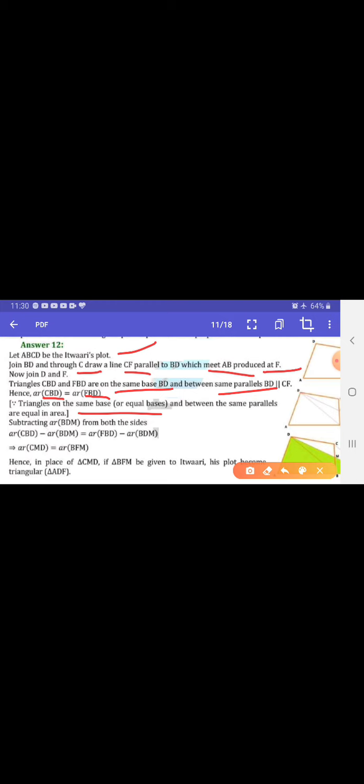Now subtracting area of BDM from both sides, we get area of CBD minus area of BDM equals area of FBD minus area of BDM. Now we have area of CMD equal to area of BFM. Hence, in place of CMD, if triangle BFM is given to Itwari, his plot becomes triangular.